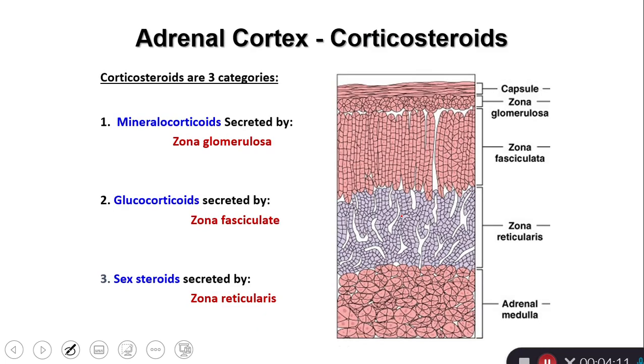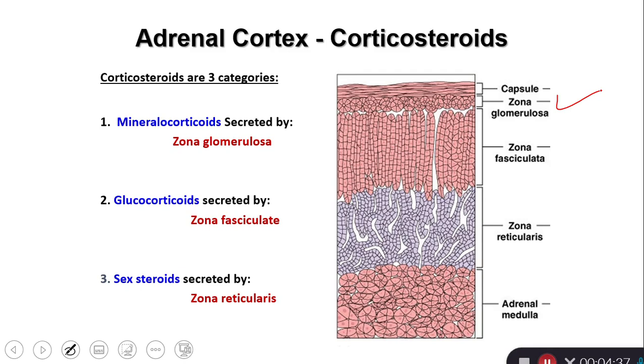Now let's come to the adrenal cortex. The adrenal cortex is divided into three zones. The superficial one is zona glomerulosa, which is right deeper to the capsule, and this produces mineralocorticoids. The most important is aldosterone.